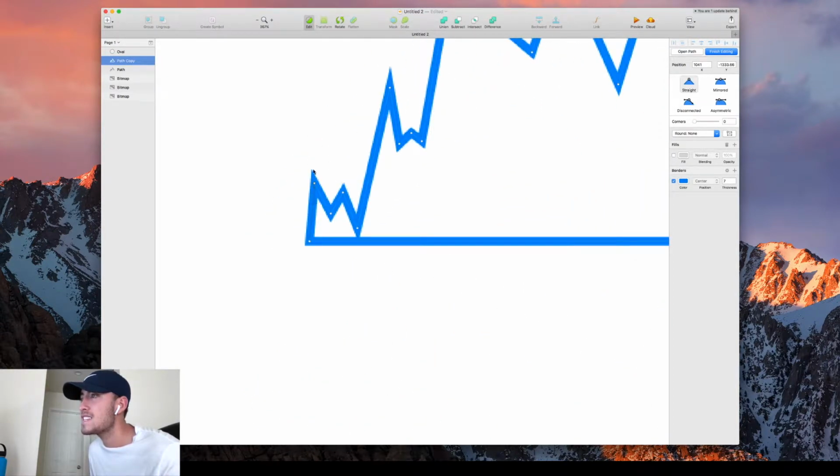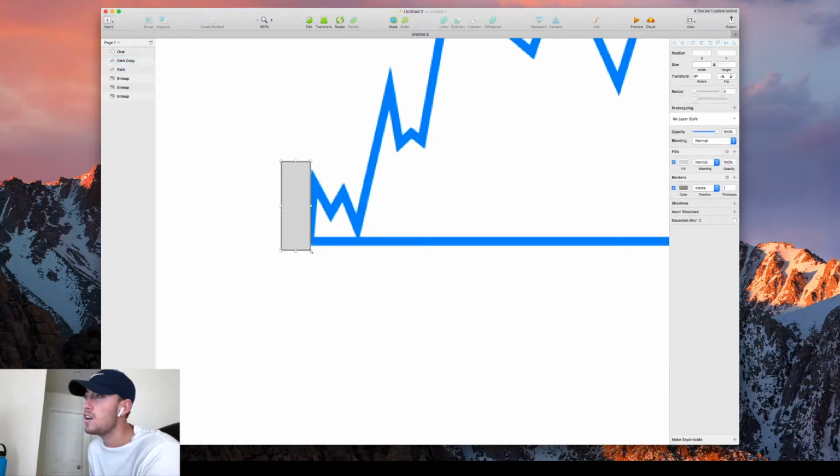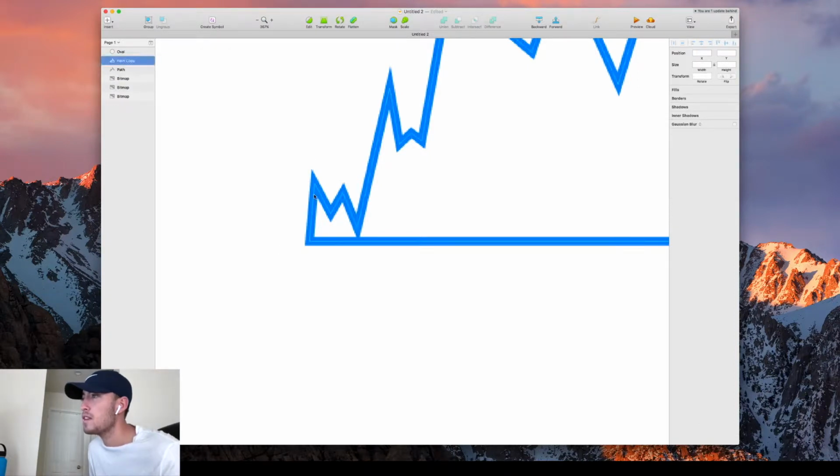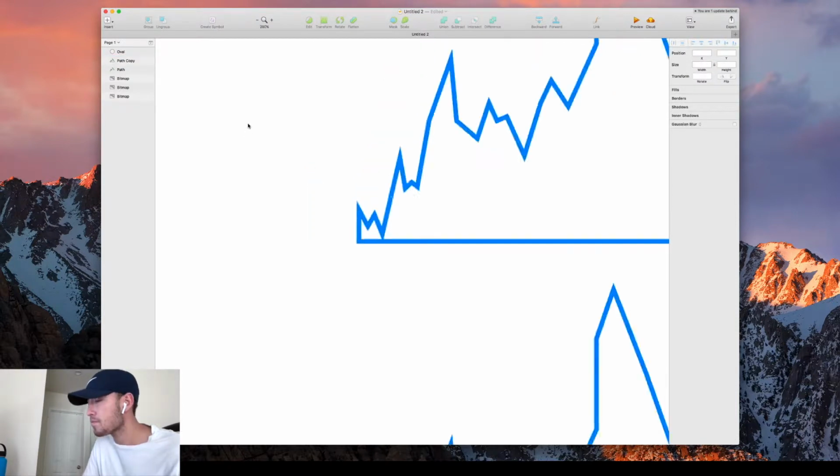If I want to get these exact, right, because if we just try to measure this, you can see that these points right here are not lined up properly with these. What you can do is hold this point, and then use the align tool, hit right align, and voila, that's perfectly straight, right?